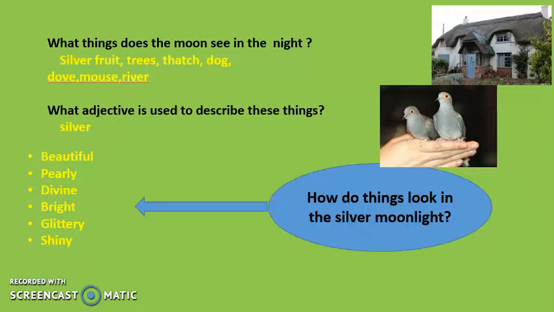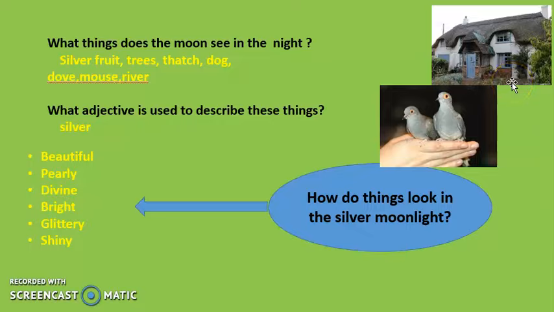Now if you remember, I told you that the moon has been given human qualities of walking and the human quality of seeing. So imagine the moon is walking, okay, and she is looking at so many things. What are the things? Do you remember? So last time I told you that the moon could see silver fruit, she could see trees, she could see thatch, right? This time I got you a picture of a thatch house.